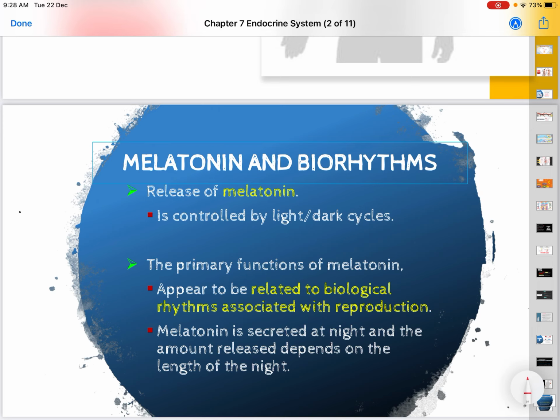So what happens when there is interference in the melatonin production in our body? It will disrupt our body clock, our sleep clock.